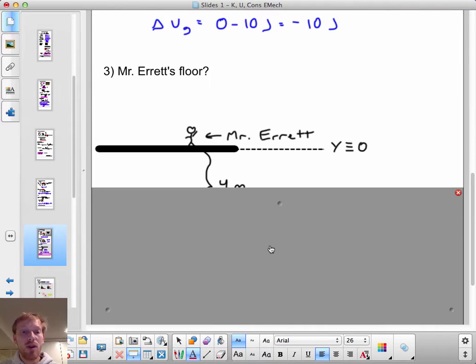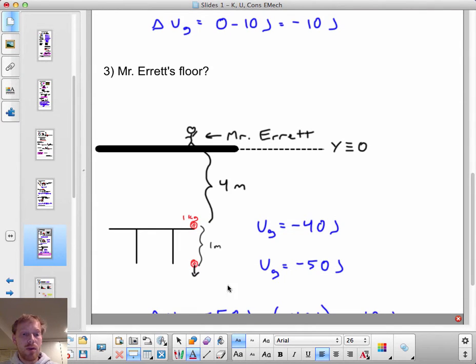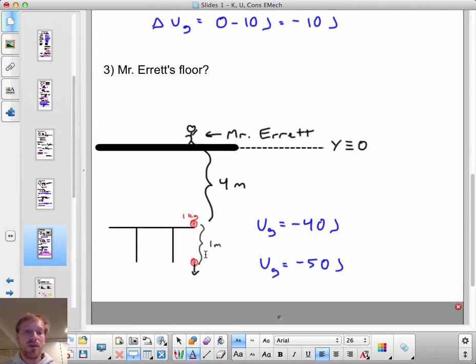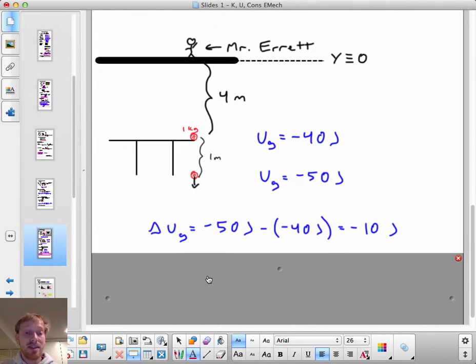If the apple falls from 4 meters below his floor, minus 40 joules of gravitational potential energy, to 5 meters below his floor, minus 50 joules of gravitational potential energy, well, Mr. Ehret says that the gravitational potential energy's change is final minus initial. That's minus 50 joules minus negative 40 joules, which is minus 10.